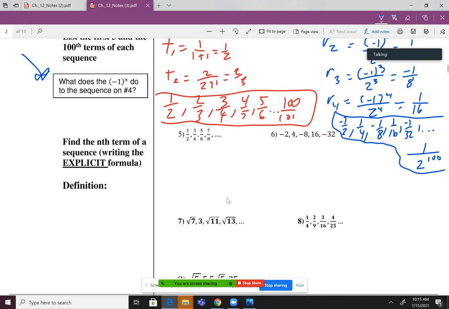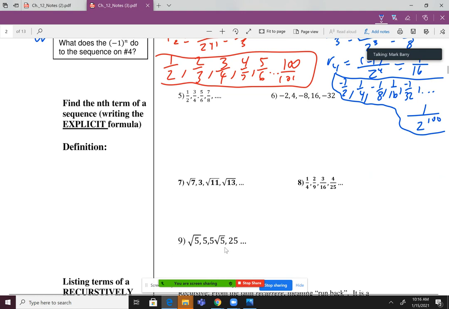Okay. I'll give you a warning right now. Numbers 5 through 9 here, okay? These are the toughest questions in this whole section, all right? Students really struggle with these. So I'm going to really walk us through it and help us on these. But if you're watching this today and thinking, oh man, this is so difficult, don't feel bad. You're not alone, okay? I will tell you that as we go through the next few sections in this unit, we learn a lot of tricks and formulas that help us out with these. But for now, it's going to be tricky, okay? So just follow along with me.